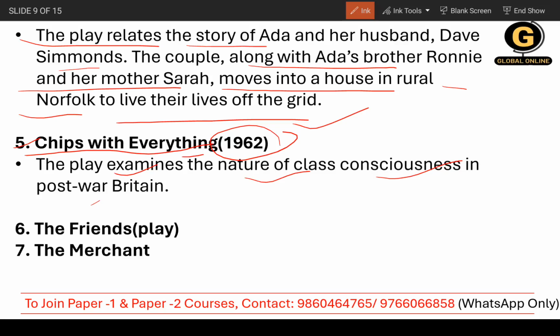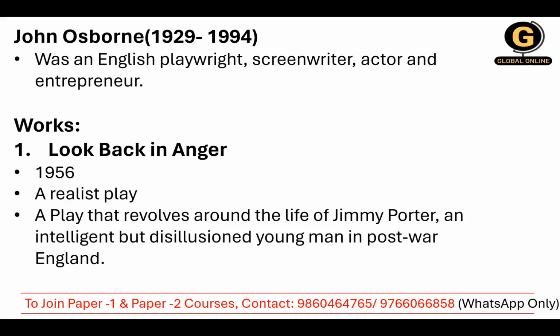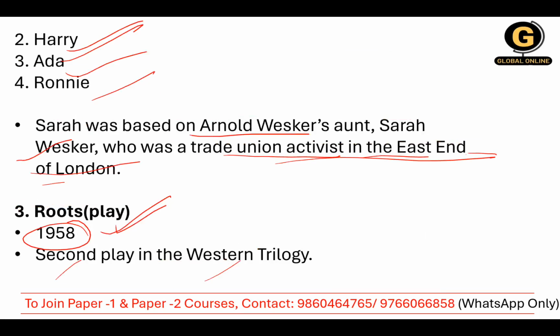Now, moving on to the sixth work, only the title is needed here, The Friends. It's a play. The seventh work is The Merchant. Do remember the titles. Okay, we have done Arnold Wesker. The seventh work we have done.